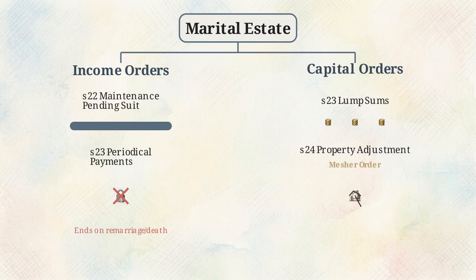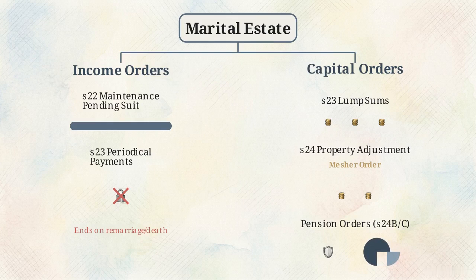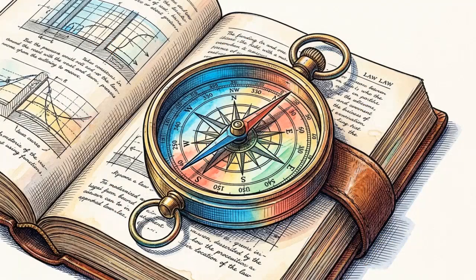The home is held in trust until a trigger event, like a child reaching adulthood, at which point the property is sold. Retirement assets are handled through pension orders under Sections 24B and 24C. The court can permanently split the fund through a pension sharing order or earmark future payouts through a pension attachment order. Deploying these powers requires the court to follow a mandatory navigational compass.